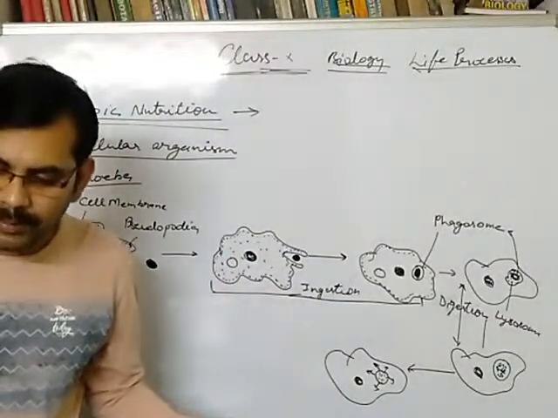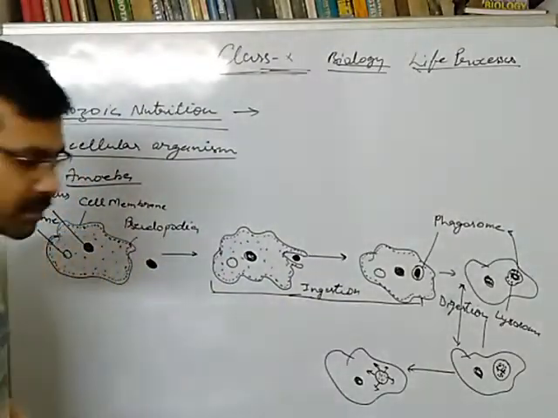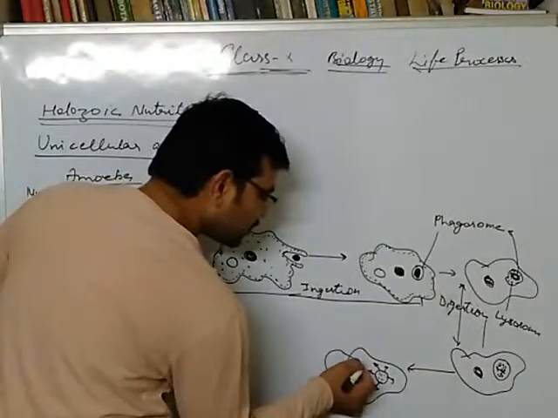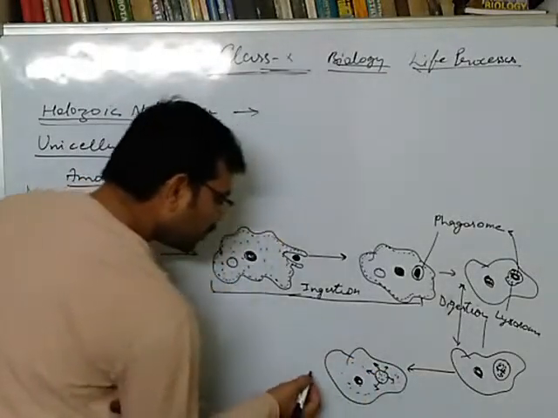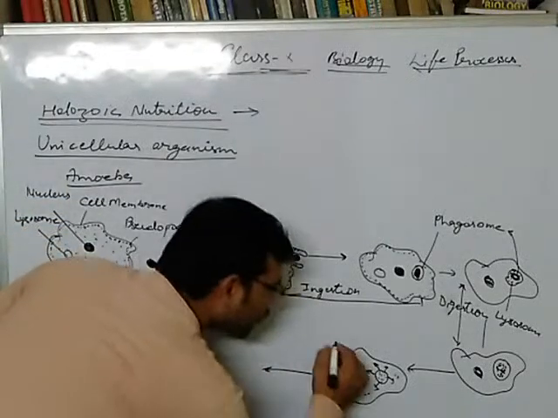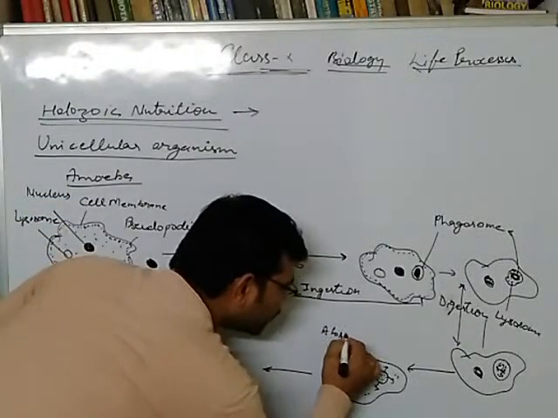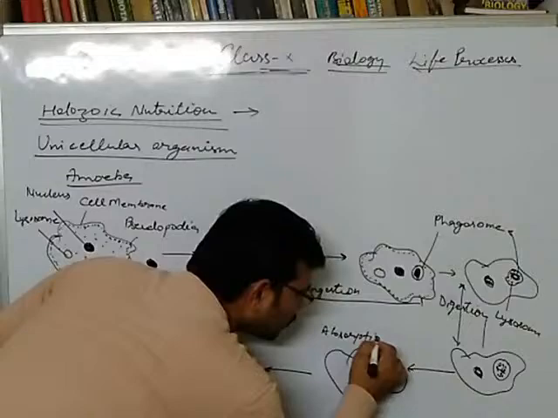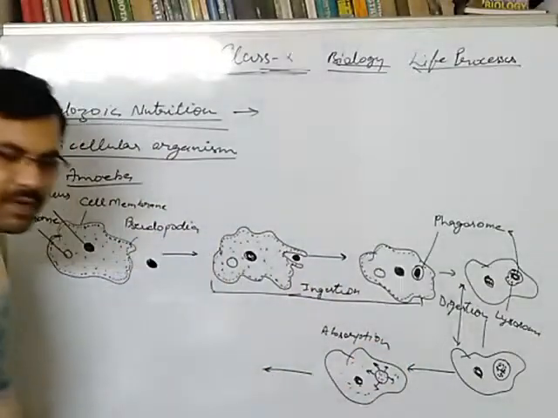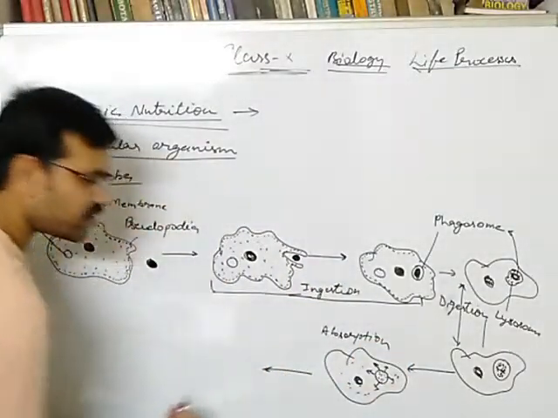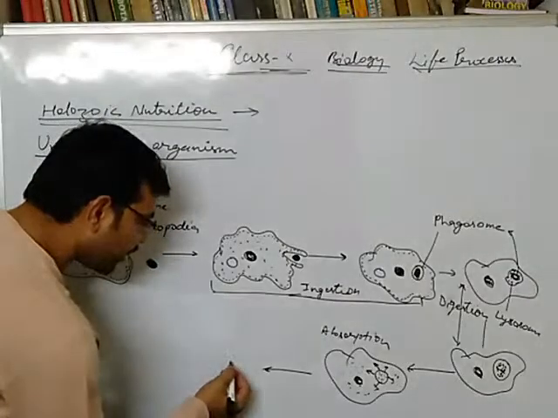The food will be absorbed inside the cytoplasm. So now this is cytoplasm, and this process is termed as absorption. In the next step, what will happen? This food is digested and absorbed, and here it will be assimilated.